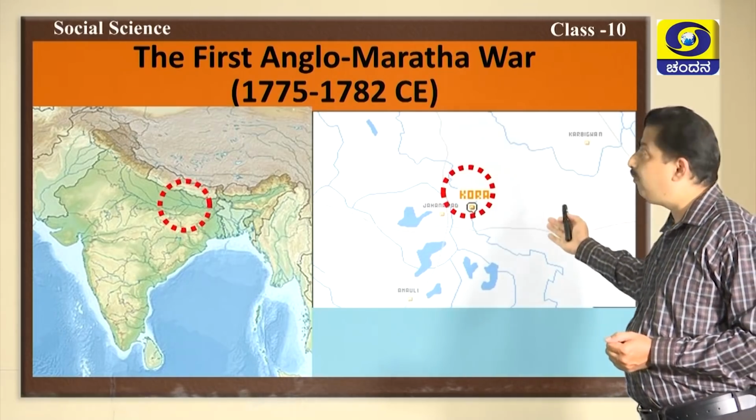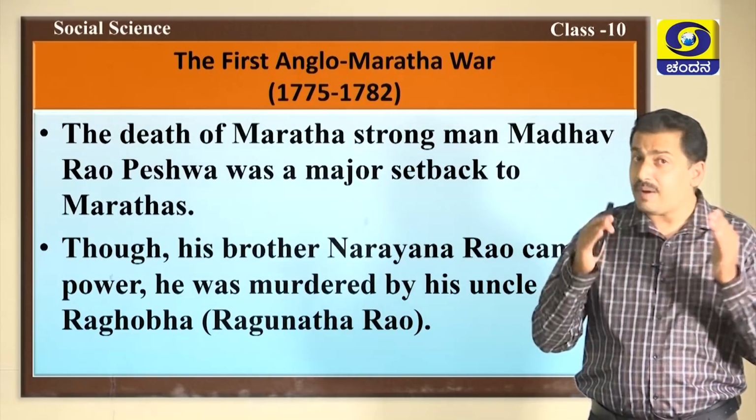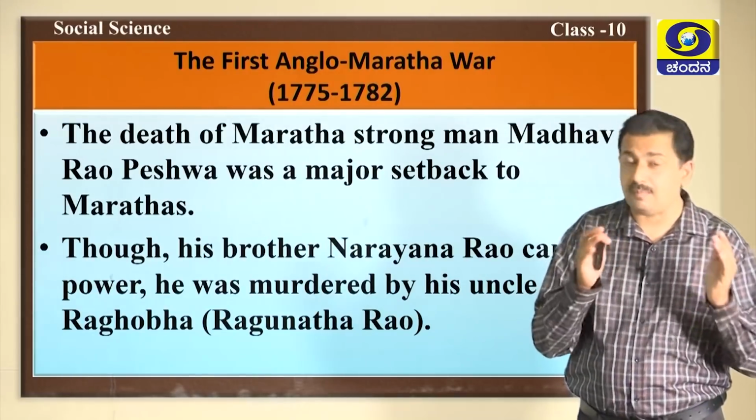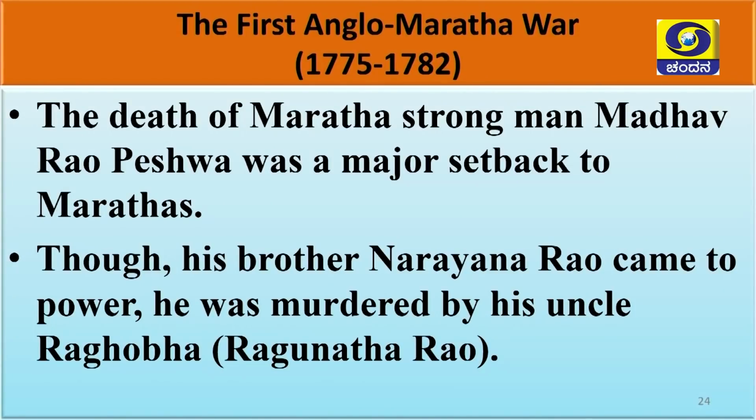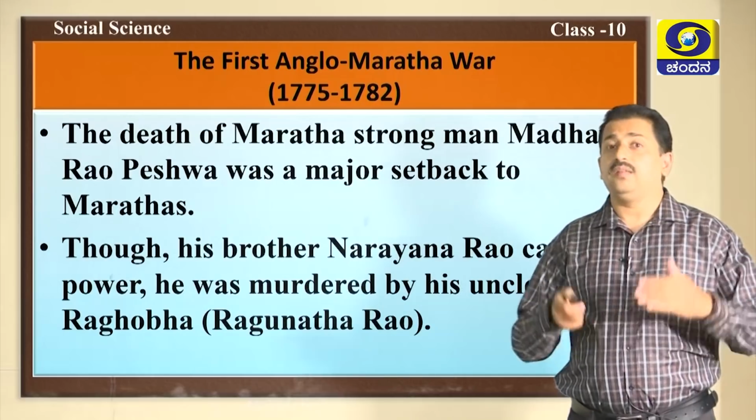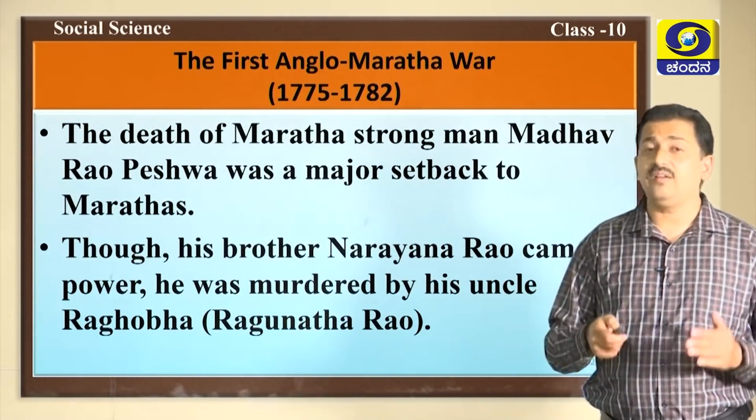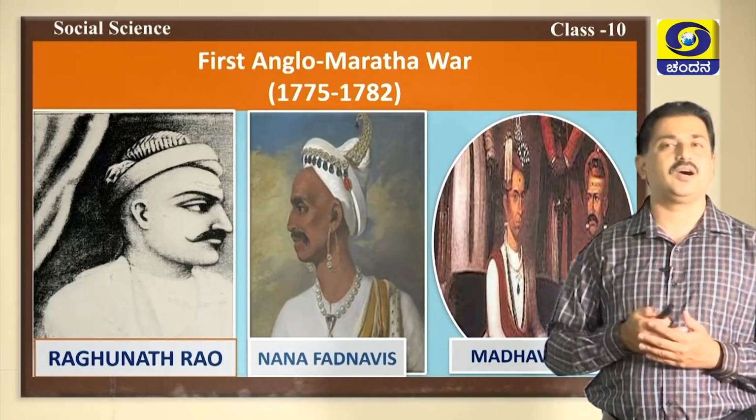in this map. The death of the Maratha strongman Peshwa Madhavarao was a major setback to the Marathas. Though his brother Narayan Rao came to power, he was murdered by his uncle Raghunatha Rao, who was also called Raghoba. The death of Peshwa Madhavarao I was a major setback. This was the reason for the first Anglo-Maratha war.